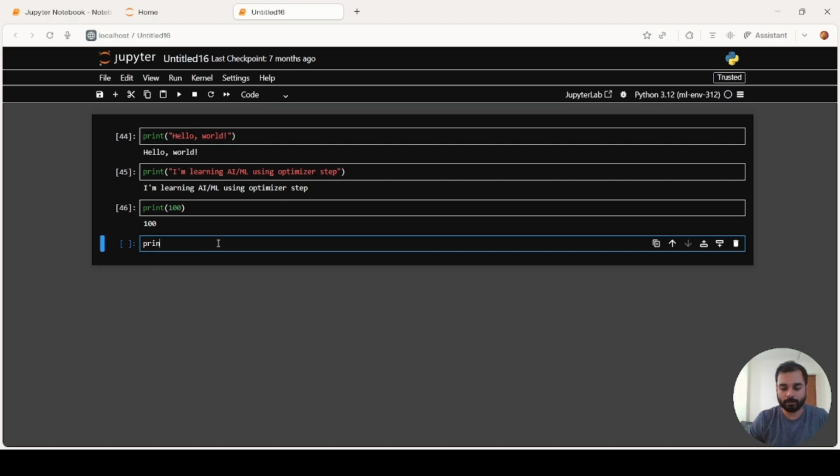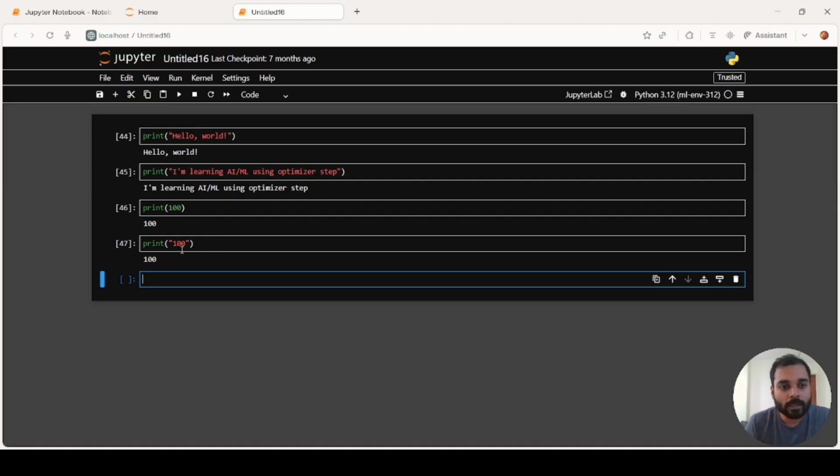So if I print 100 both ways, the output remains the same, but the type is different. This distinction becomes important later when we work with data, because numbers can be used for calculation. On numbers we can do mathematical operations, but on text we cannot directly use it for mathematical operations. So this distinction is very important.